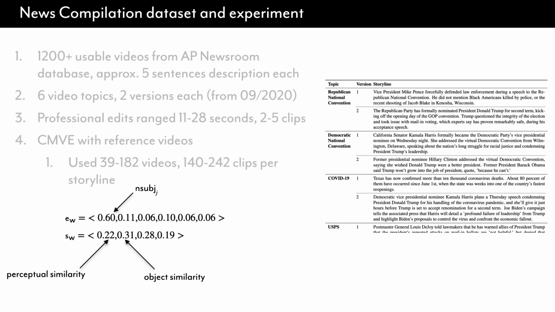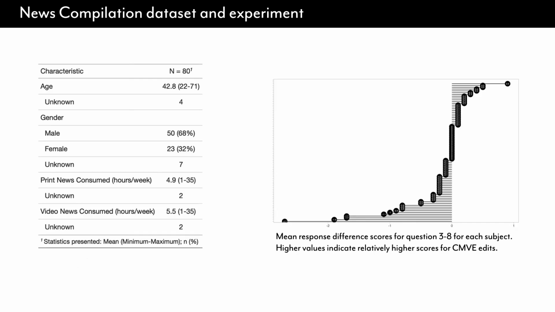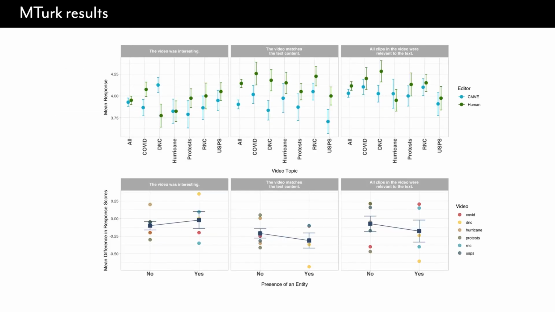We arrived at the following learned entity and similarity weights, which indicates that the editing style of reference samples depended on known entities being the subject of clips, and a relatively larger weight on object similarity over perceptual similarity for news editing. We recruited 80 study participants who rated the quality of professional and CMVE edits across all topics. CMVE shows competitive performance with professional edits, with less than 5% rating difference on average across topics. We found performance to be topic-specific, but found no effect of entity presence on the video quality.